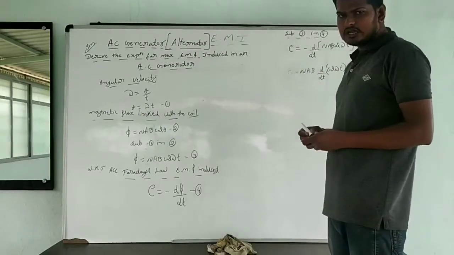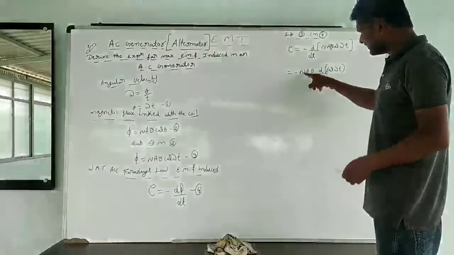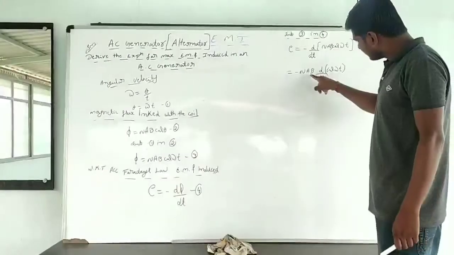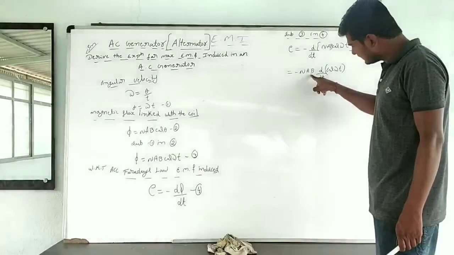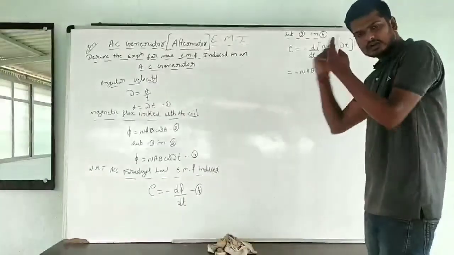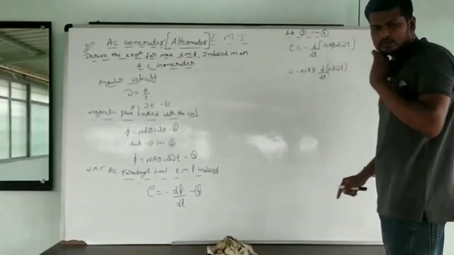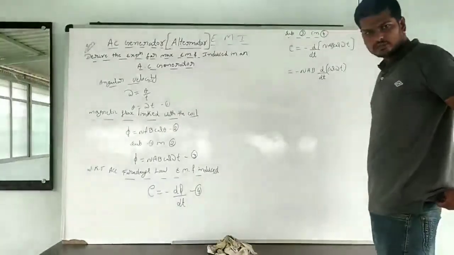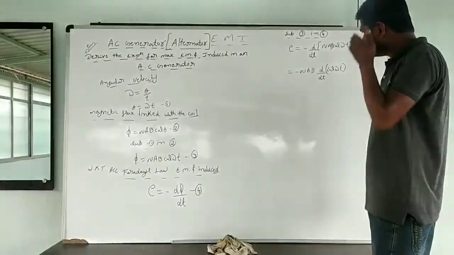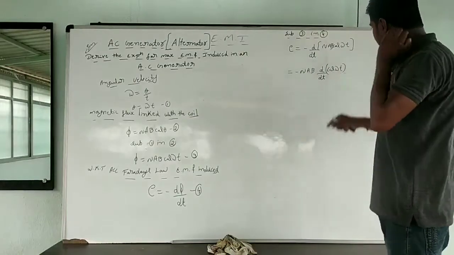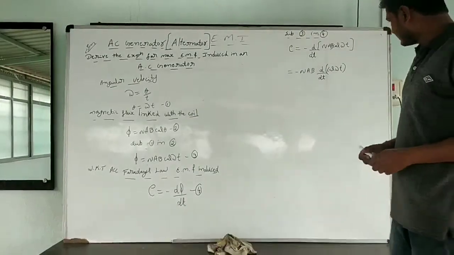Clear? The number of turns in the coil will be constant. The area of the coil is also constant. The field supplied from the field magnets is also constant. Whenever the coil is rotated, only the angle is going to change, that is cos omega t. Only omega t is going to change. That's why I am taking NAB as a constant outside. Only the cos term I am going to take inside the differentiation.